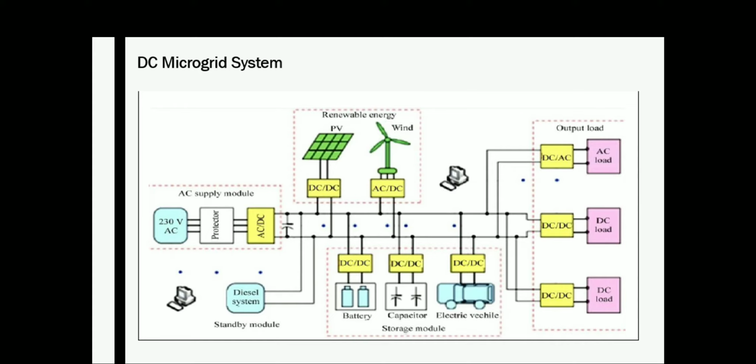You can use the electric vehicle as an energy storage, or it can be treated as a load. Then you can connect AC loads through DC to AC converters, because the DC bus voltage is converted into AC, and it is supplied to the AC load. So this is a schematic diagram of a DC microgrid system,